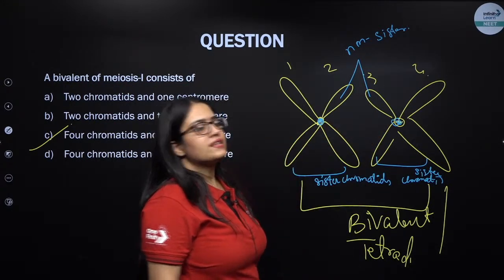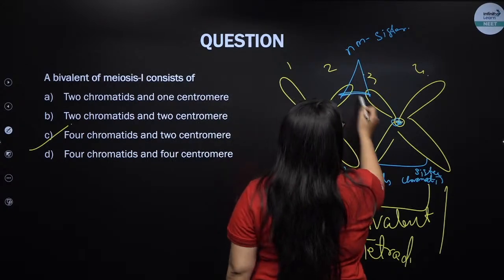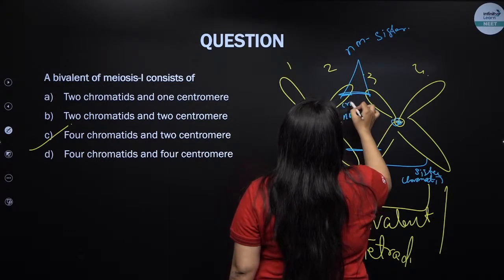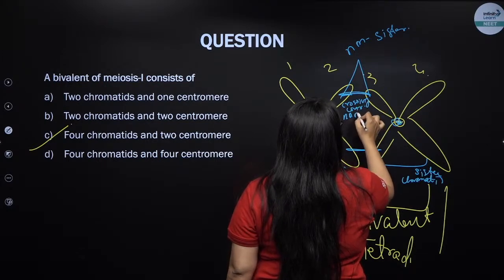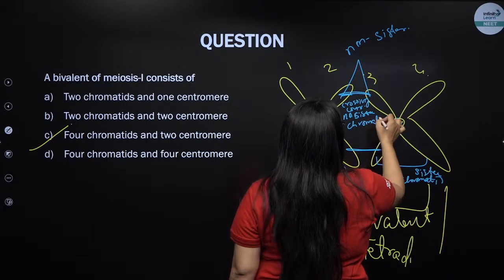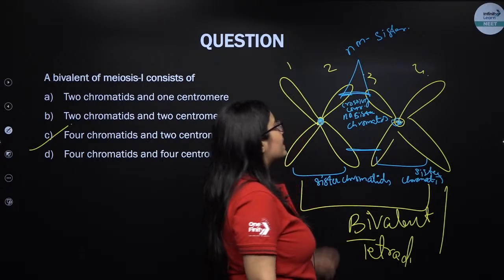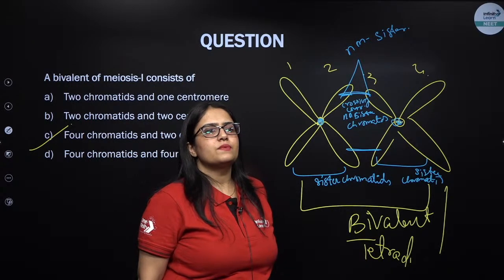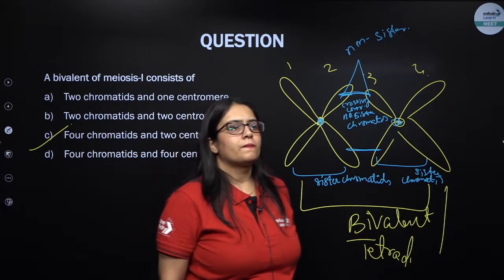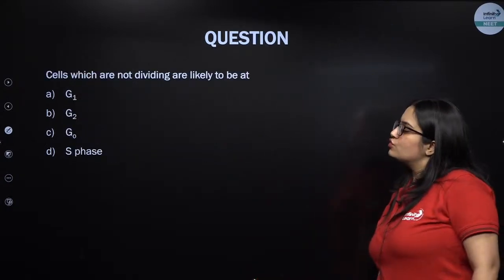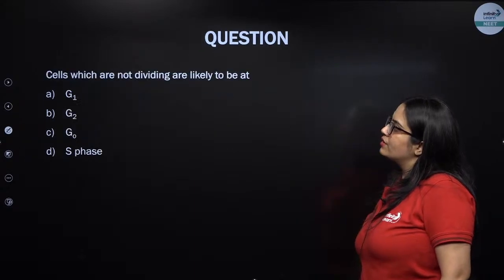Crossing over takes place, I repeat myself, crossing over takes place between non-sister chromatids during the pachytene stage. Is this much clear, everyone? Next. So 4 chromatids and 2 centromeres.